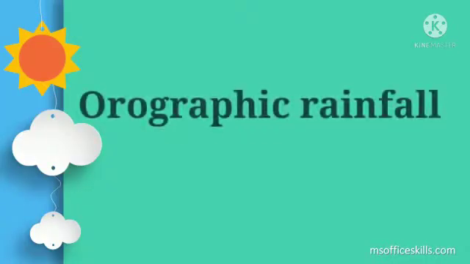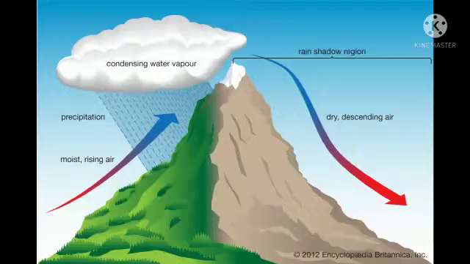Next is orographic rainfall. Winds coming from lakes or seas are moisture laden. They are obstructed by the high mountain ranges coming in their way. They start going upwards along the slope of the mountains. The temperature of these winds drops and condensation occurs, and thus rainfall takes place. Thus, because of the obstruction of the mountains, this type of rainfall occurs.